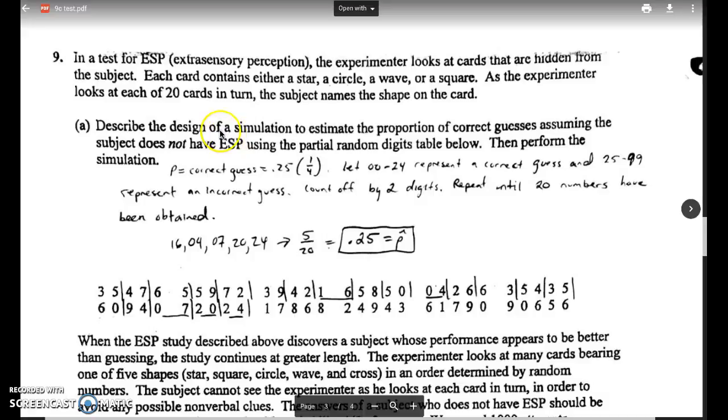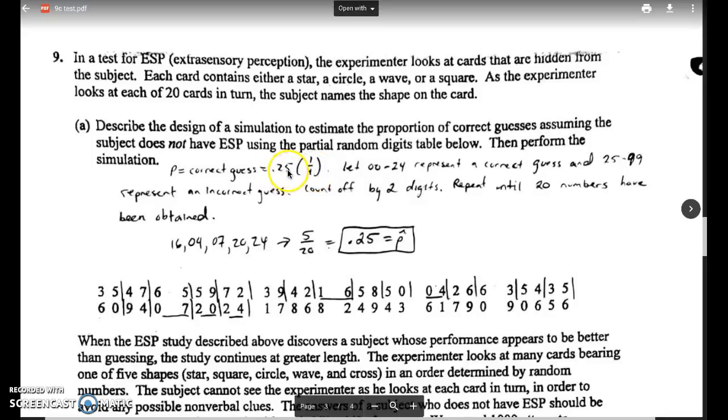So to design my simulation, I need to figure out what's the proportion, what's the probability that this person is guessing the card correctly. And if there's 4 options for each card, there's only 1 card that's correct for each of those 4 possibilities. So the probability of a correct guess is 0.25, which is 1 out of 4.